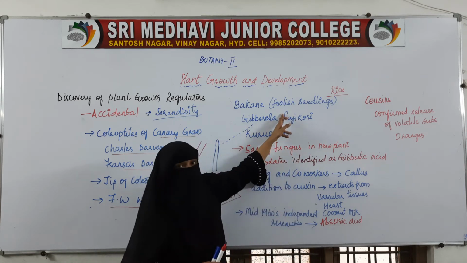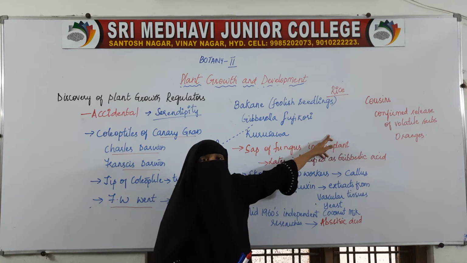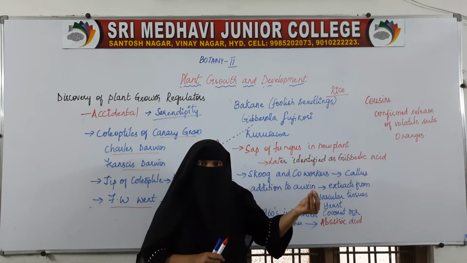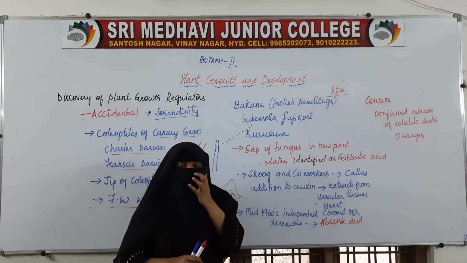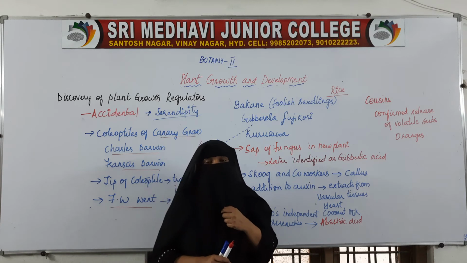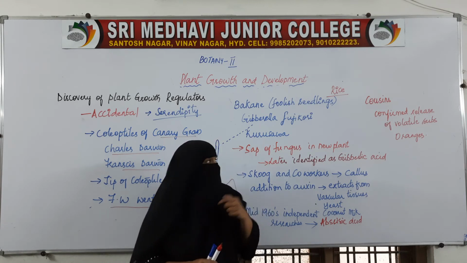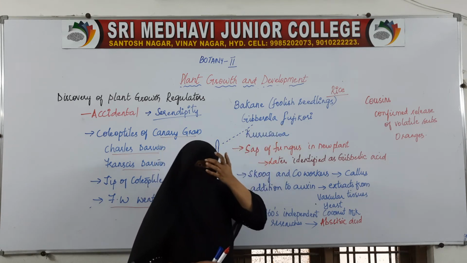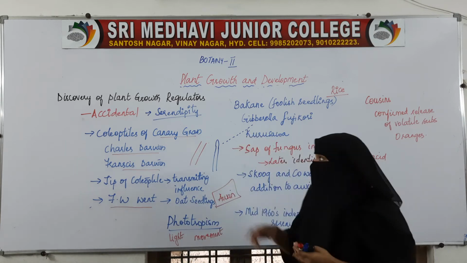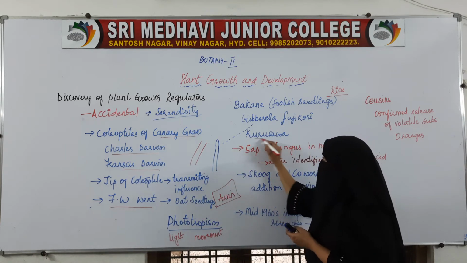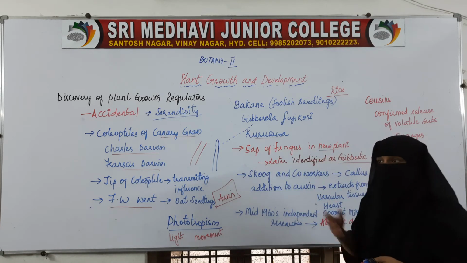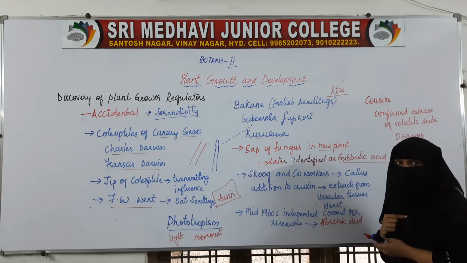He took the sap of this diseased plant and introduced it into this new plant, which was not showing any symptoms of the disease. After a certain period of time, the new plant in which the sap was introduced also showed the symptoms of the disease. Okay, so now it is caused by Gibberella fujikuroi, and from it the scientist Kurosawa discovered what was later called gibberellic acid.